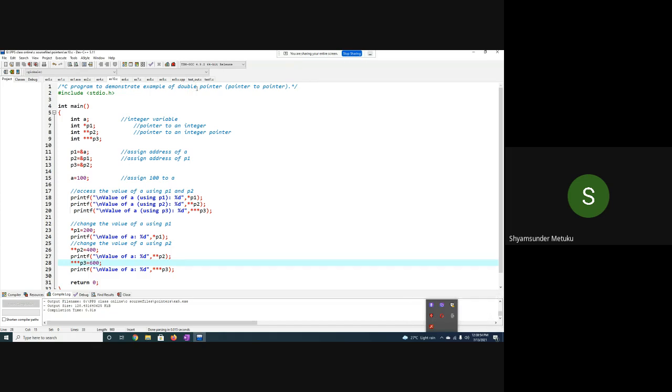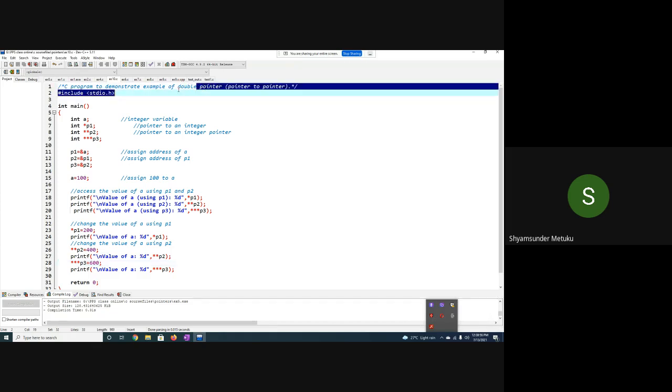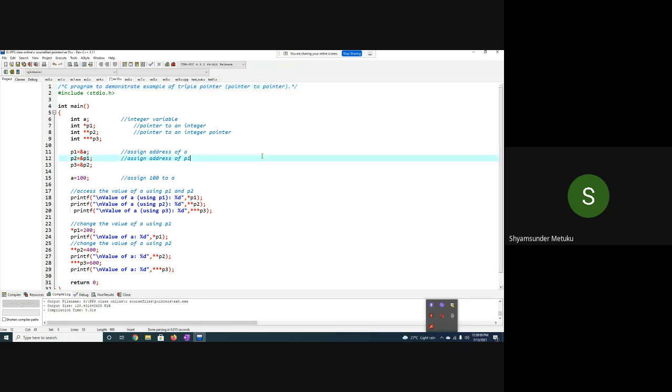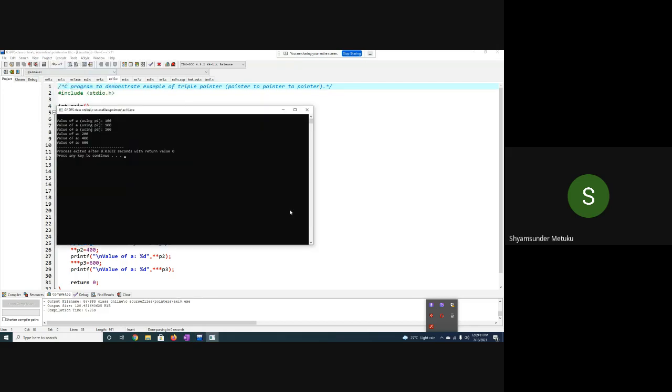So I should write it as a triple pointer. A triple pointer, pointer to pointer to pointer. This is correct. So save it, then run this. Perfect. 100 is the same before you update any number by using a single pointer, double pointer, and triple pointer, trying to update in different ways. Is it clear? Yes, sir.